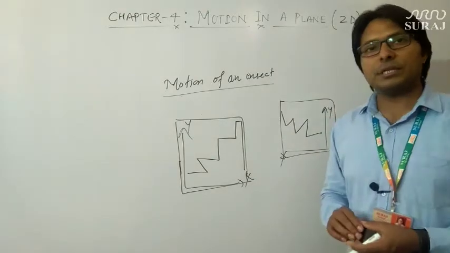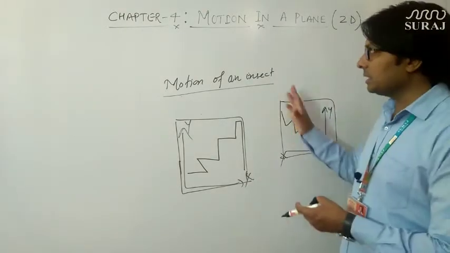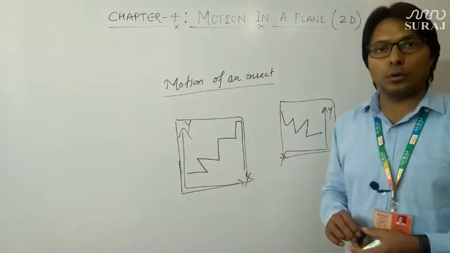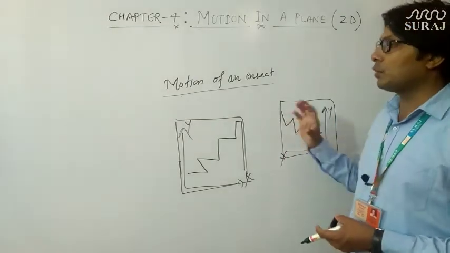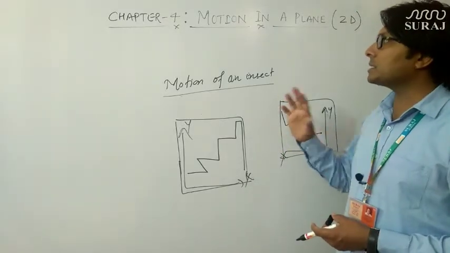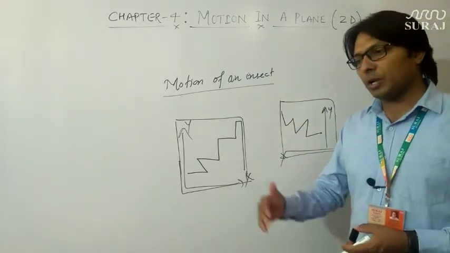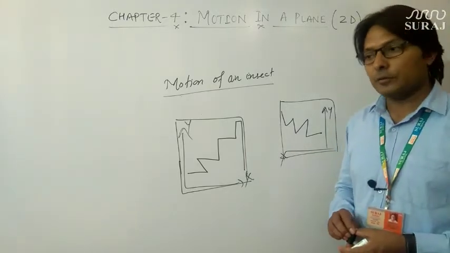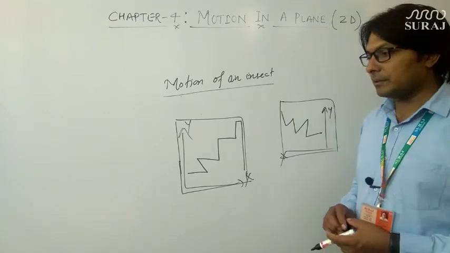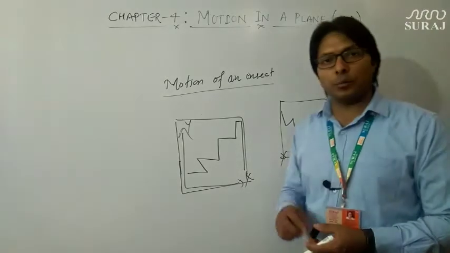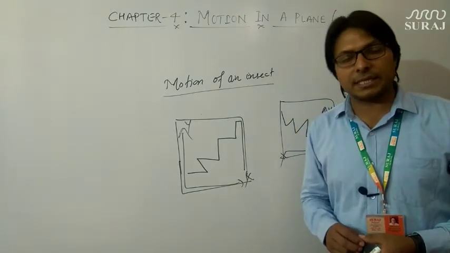We will also consider motion in 3D, but in this chapter we are going to concentrate on the motions which belong to motion in two dimensions. But before developing the formulas and concepts of motion in two dimensions, first we will study the very important topic, that is vectors and scalars.